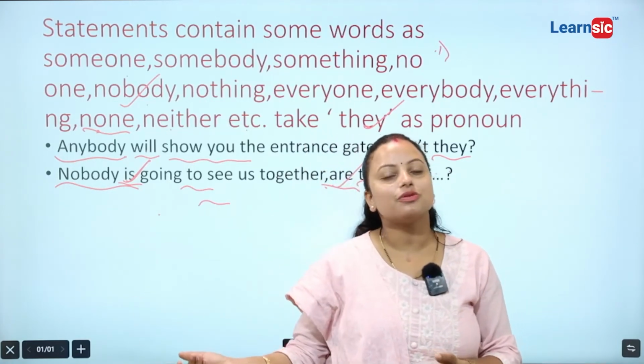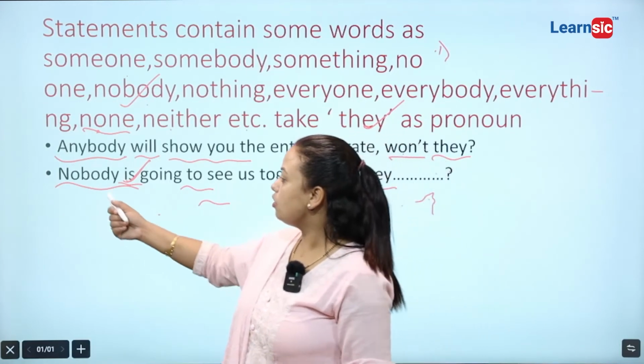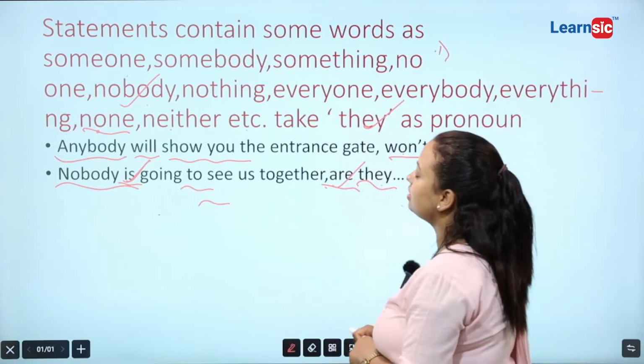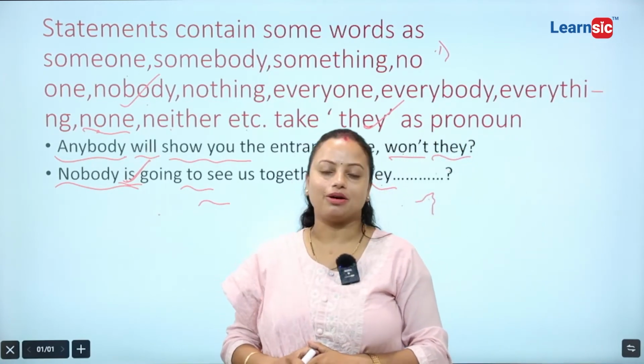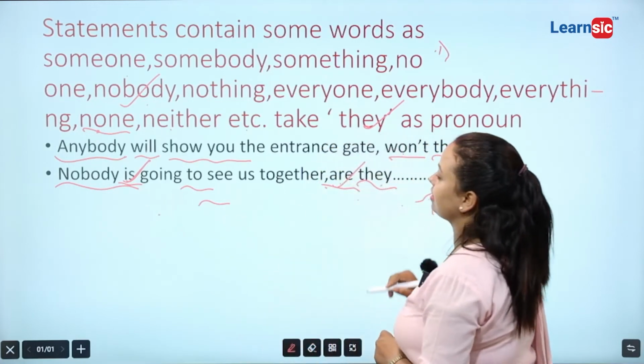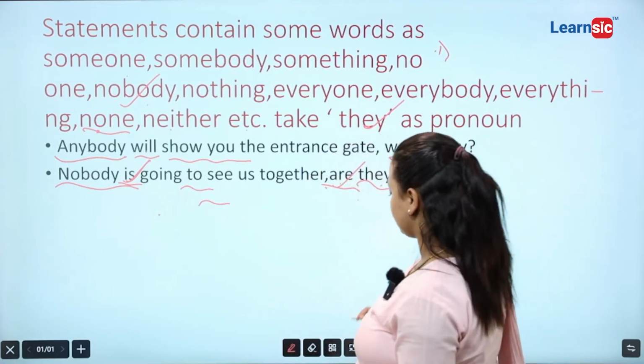A plural subject will carry a plural verb. Nobody is. Here nobody indicates plural. That's why are they. I think you have already understood this.